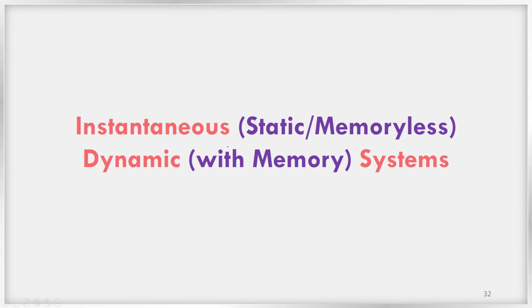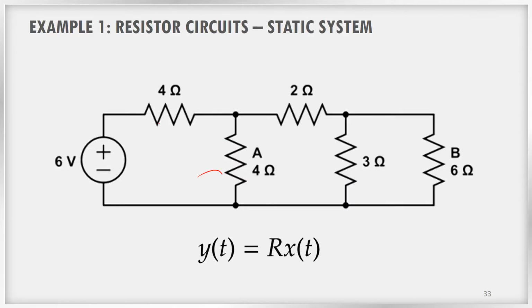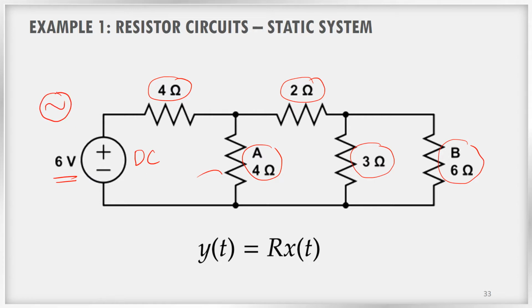Instantaneous, or static, or memoryless systems, and dynamic, or with-memory, systems. Consider a circuit like this. You can see that the circuit contains only resistors, so this is a resistor network. Now we are applying a voltage here. This is a DC battery. Assume that we are giving a variable voltage supply, a variable voltage source.